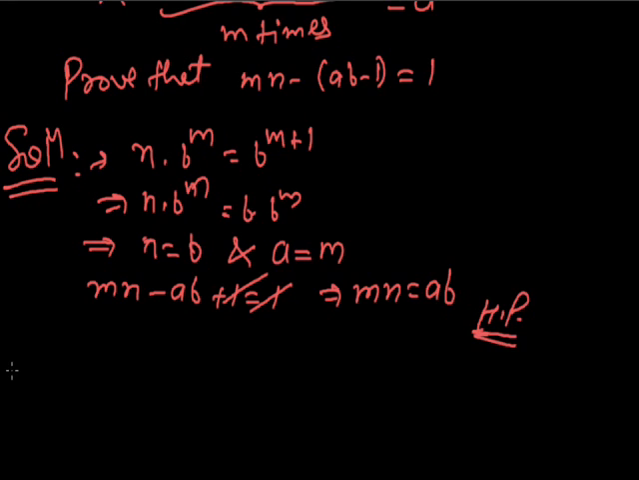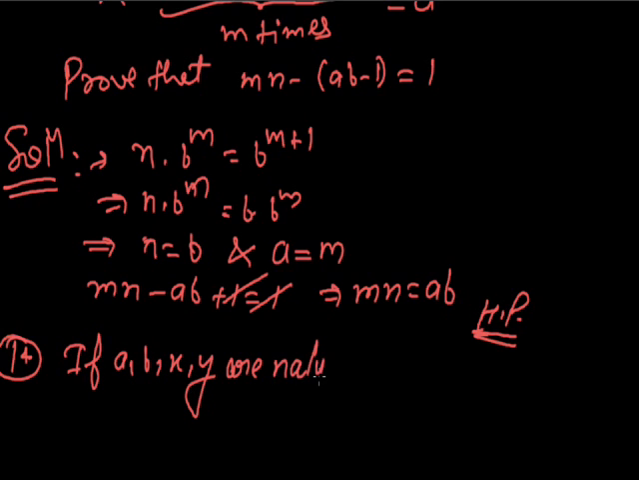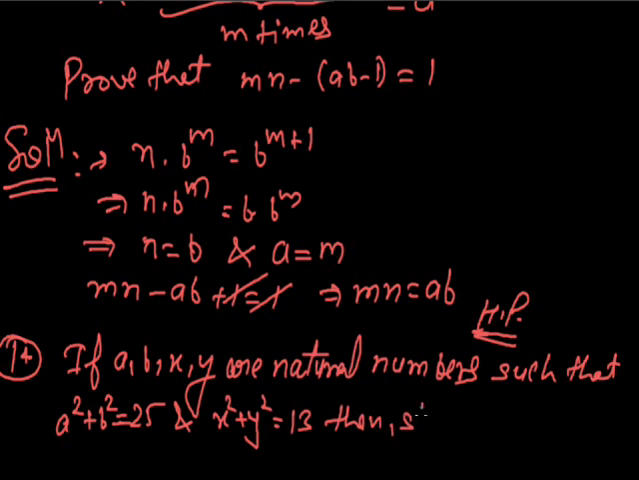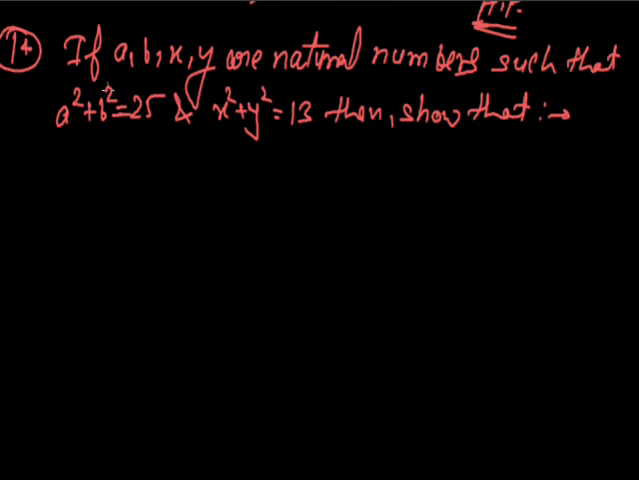Let us move to the next question, that is question number 14, and it is given to us that if a, b, x, y are natural numbers such that a square plus b square is equal to 25 and x square plus y square is equal to 13, then show that ax + by + bx + ay has exactly one value.